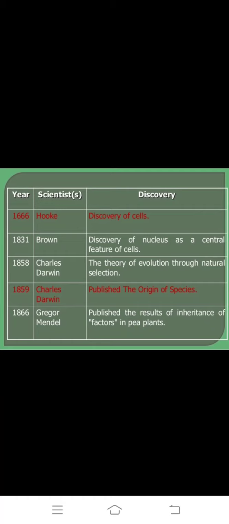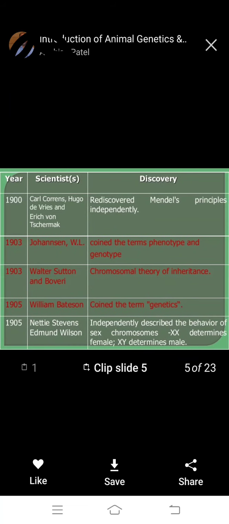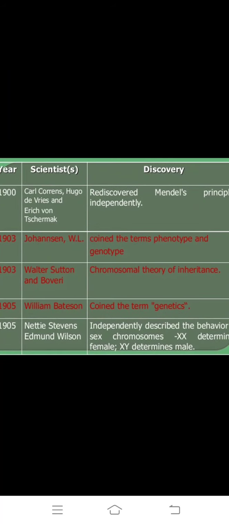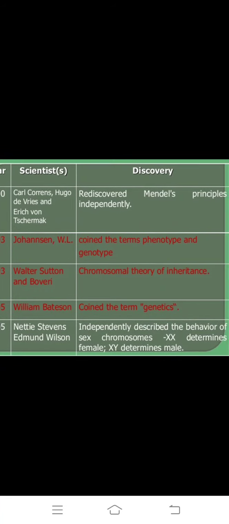Charles Darwin wrote one book, published Origin of Species, and natural selection also, Charles Darwin. Next, in year 1903, Johannsen coined the terms phenotype and genotype.